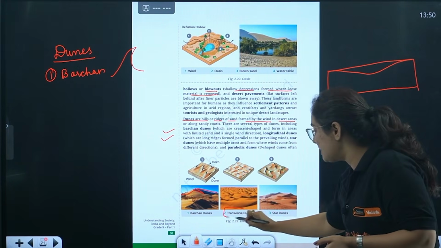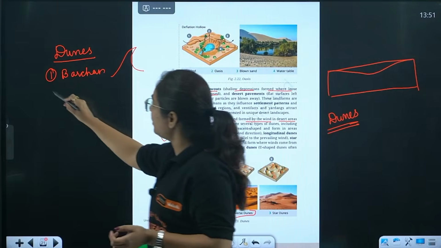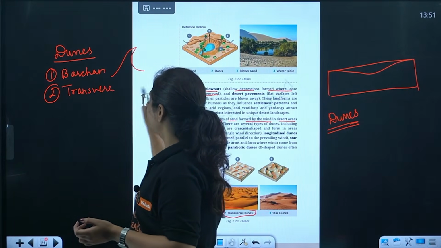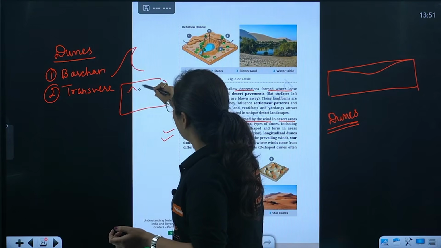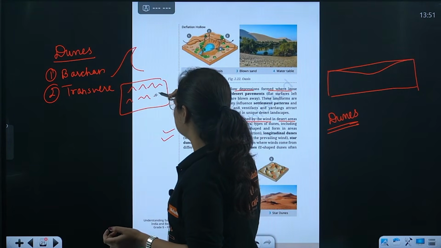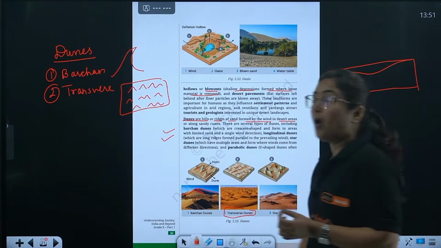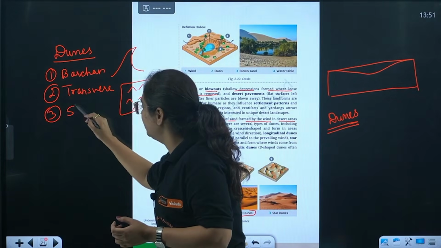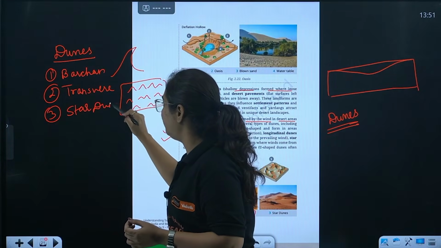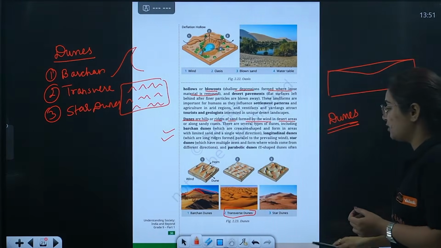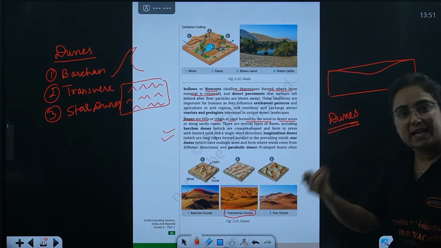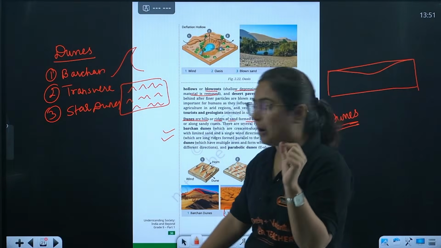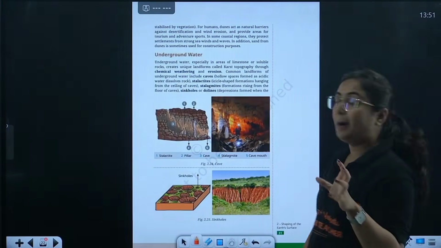The second one is the transverse dune. What happens in transverse dunes? In a small region, there are small hills of sand in a single line, particularly here. And the third one is the star dune, which has a flat surface from all sides of it, making it look like a star structure. This is one of the depositional landforms formed by the wind.